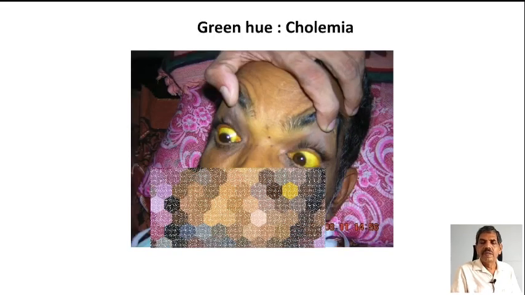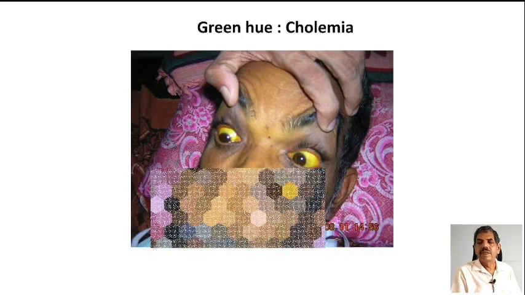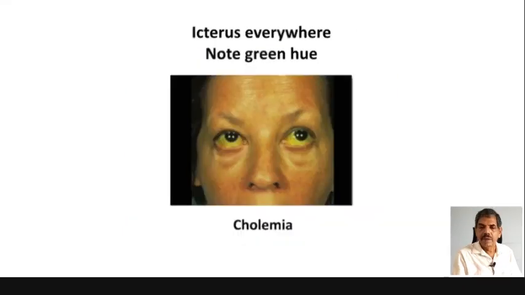Now, in this patient, in addition to the yellow color, you can see a green hue, and therefore that's a point in favor of cholemia. That means it is obstructive jaundice, and the green color is obvious in this photograph, and therefore it is nothing but obstructive jaundice, usually seen in extrahepatic biliary obstruction.